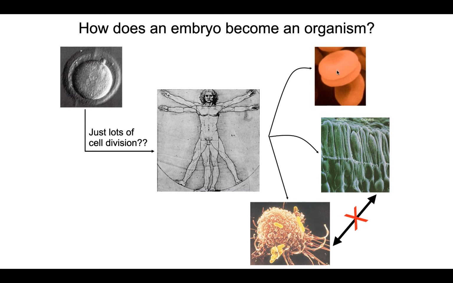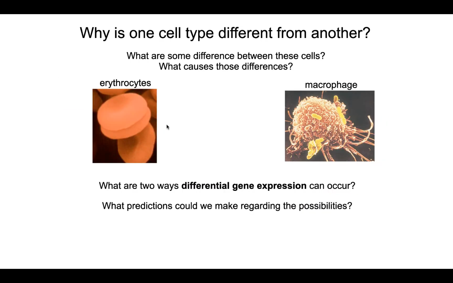We have red blood cells, we have rods and cones, we have macrophages. So as this cell is dividing and as its descendants are dividing, something else is also happening. They are starting to make different proteins necessary to have different structures and different functions. So I've got this question here. What are some differences between these cells? What causes those differences? That's the proteins that they make.